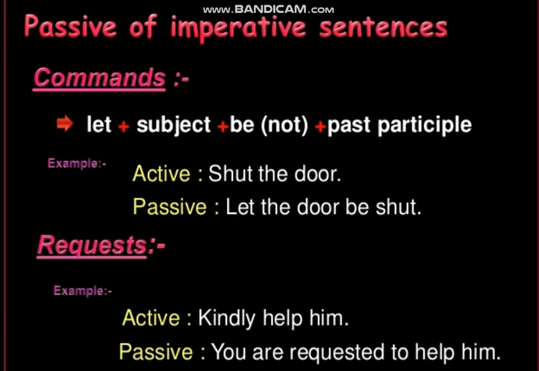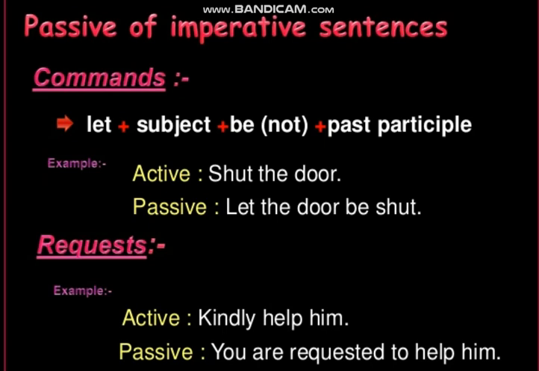Take "shut the door". The sentence would be like this: let, and after let, as you can see, we have no subject in the sentence. In "shut the door" there is no subject; shut is the verb and the door is the object.